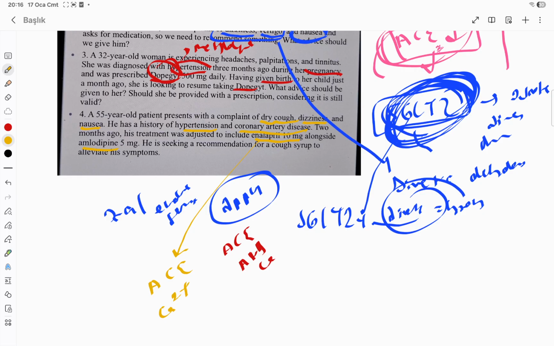Okay, so the dry cough is not due to something else. It's just because of the ACE inhibitor. The ACE inhibitor side effect is dry cough. So instead of giving an ACE inhibitor, we can give an ARB.